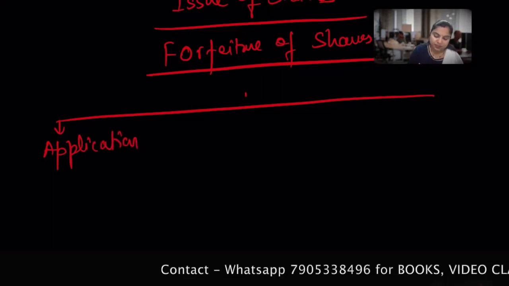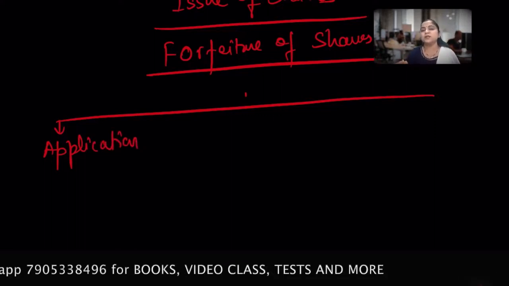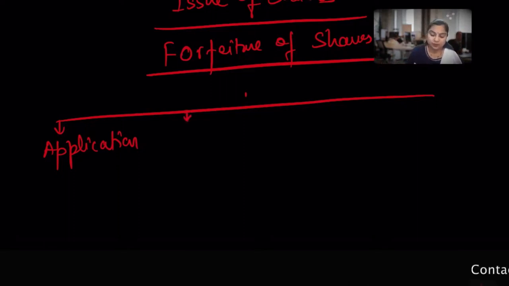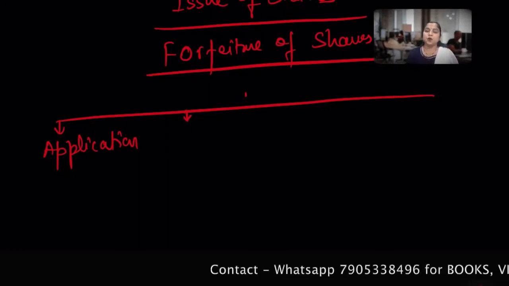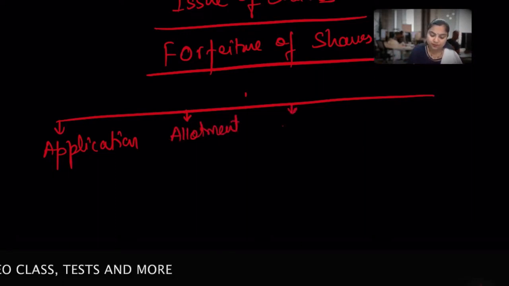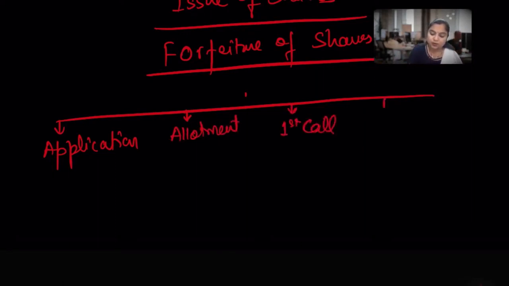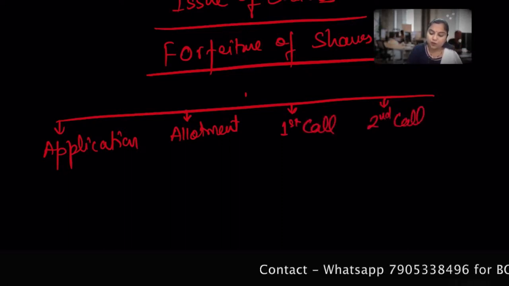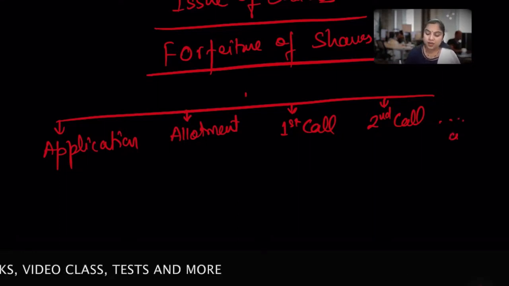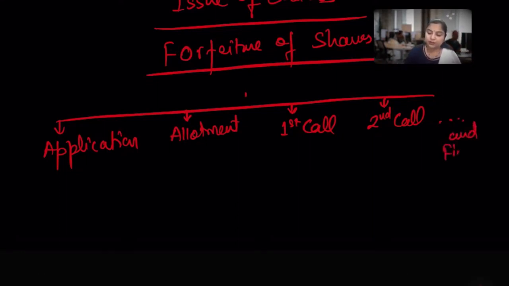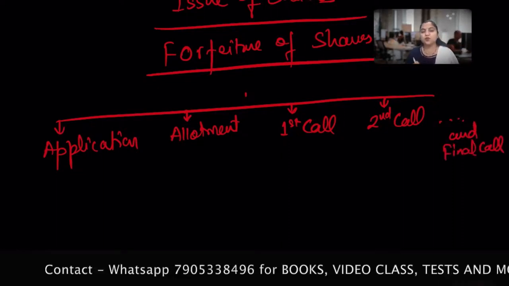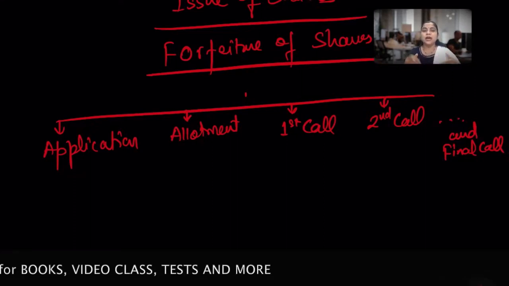Application means the first time when a shareholder applies for the shares of the company, and if these shares are allotted, they become a shareholder. Suppose the company needs a first installment; after some time the company wants to meet some requirement, and they go for the allotment. Then they might go for the first call, they might go for the second call, or it can be any, depending on the demands and requirements of the company. Whatever be the last call, we call it the final call. These are the parts of installments which, on behalf of a company, a director will call on the shareholders to pay.